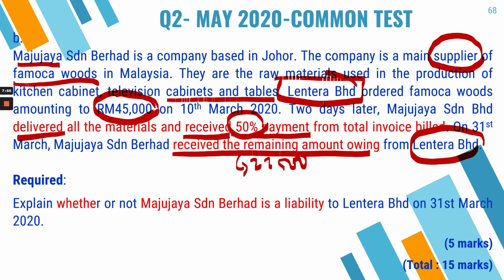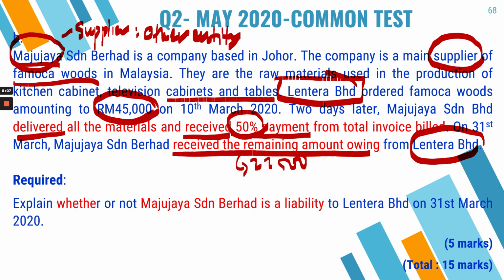So if that is the case, Maju Jaya is going to be your supplier or other entity. So in this case, Lantera is going to be the reporting entity, meaning that we are looking at the point of view of Lantera.